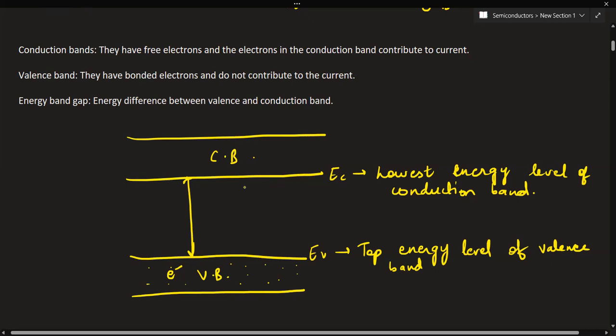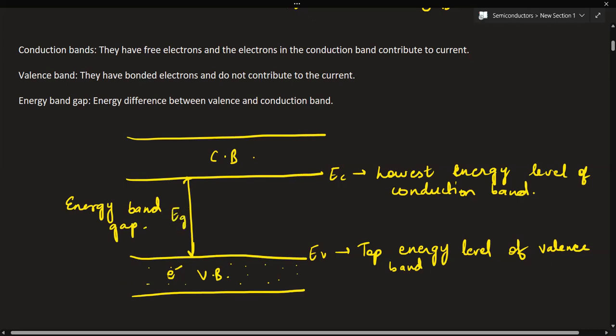Now see the energy gap between these two. This gap which you are able to see, between the top of the valence band and the bottom of the conduction band, in which no allowed energy levels for electrons can exist, is called the energy band gap, or simply the energy gap. You can represent it through Eg.